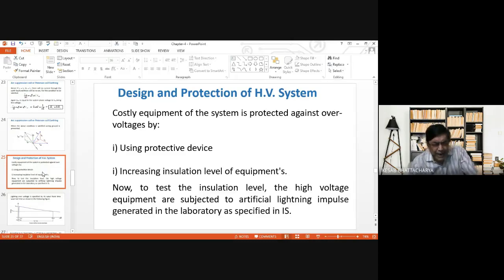In order to achieve the reliability of the system, two things are done. One is protective devices are used, and next is insulation level of equipments is properly selected.